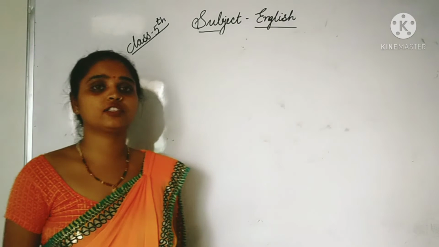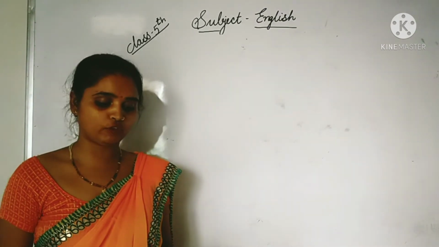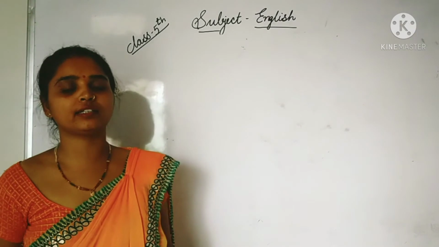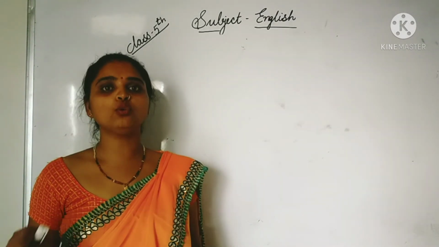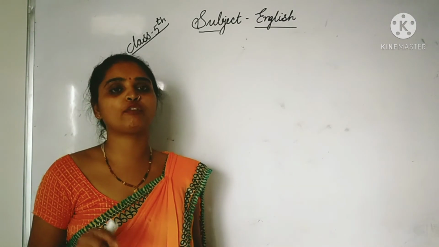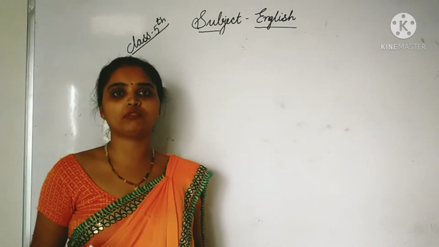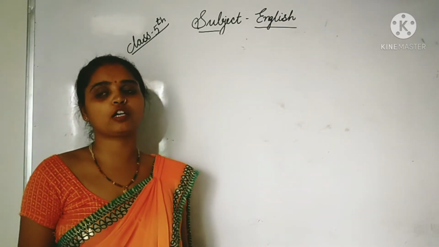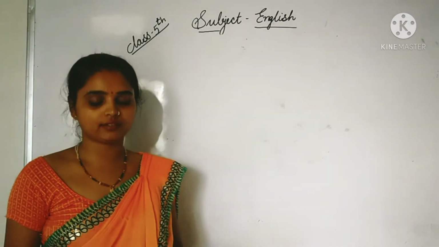Students, now let's try question 7. In the question they have given, punctuate and rewrite the following sentences. It means they have given you the sentences, and you have to rewrite them by punctuating. We have to use capital letters, commas, inverted commas, full stops, question marks, exclamation marks and so on. By seeing this, we have to rewrite the sentences.